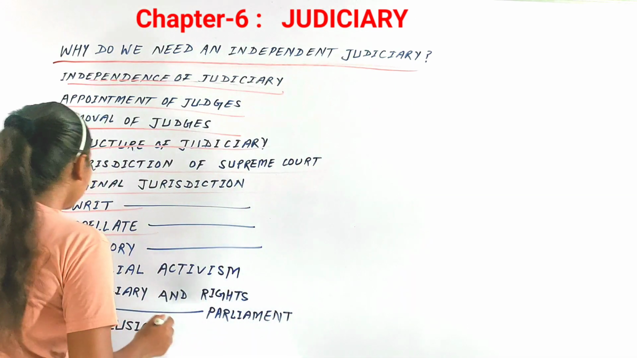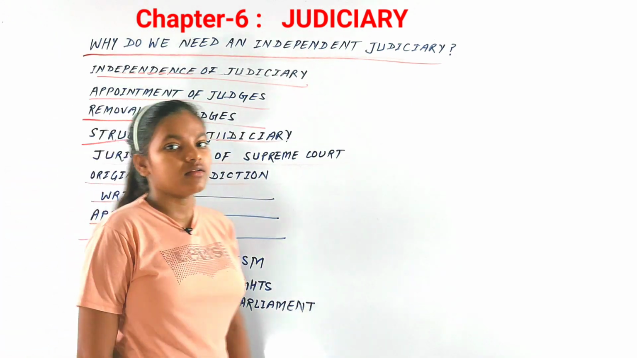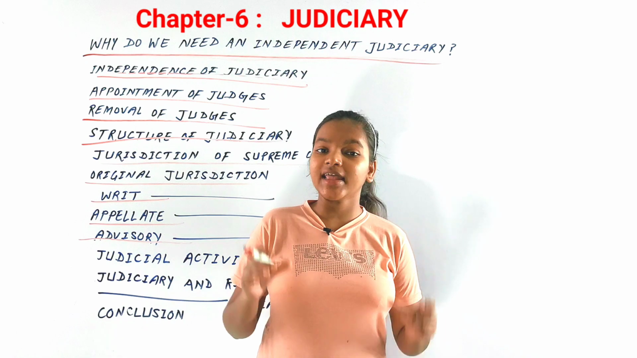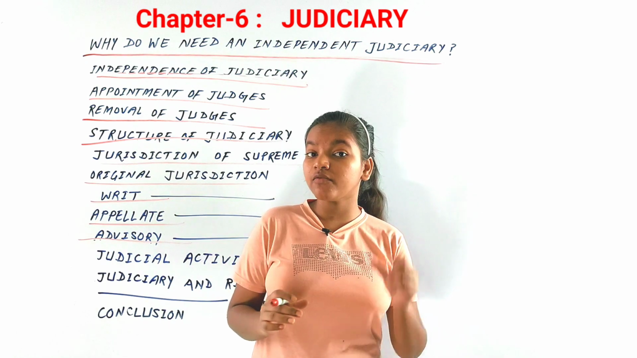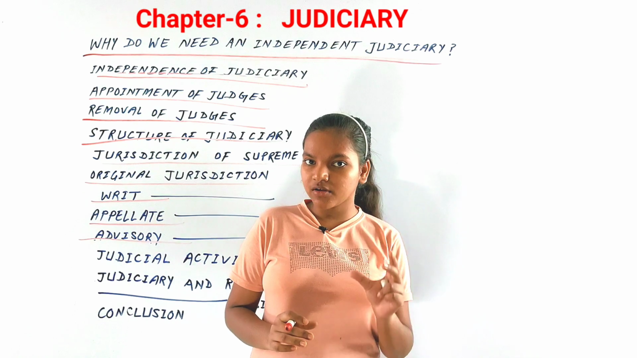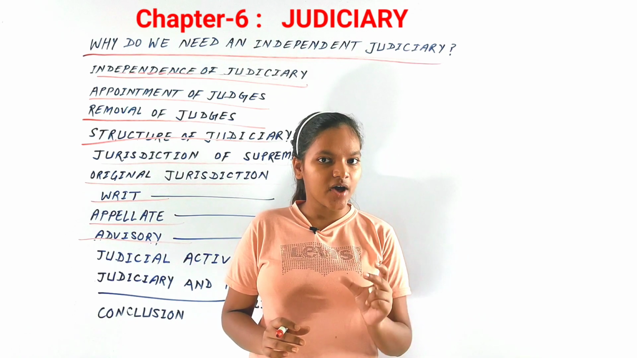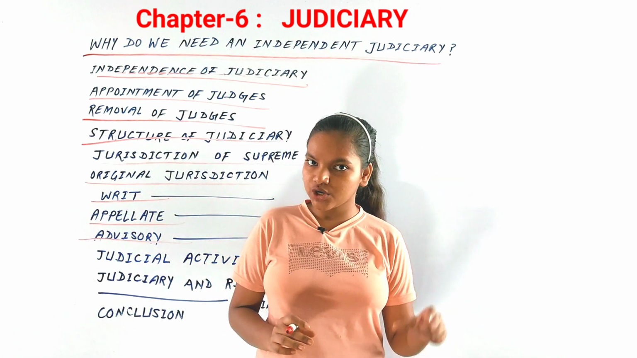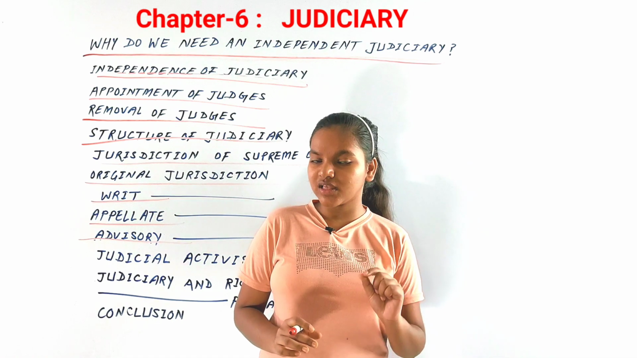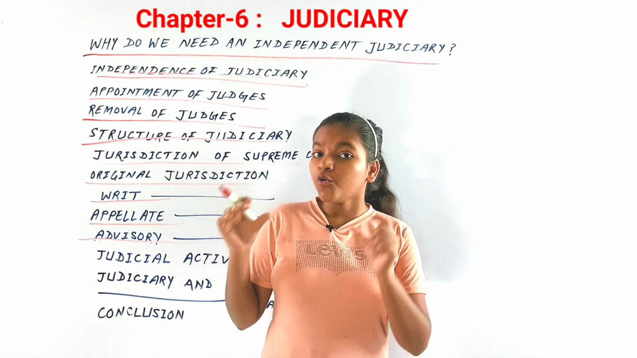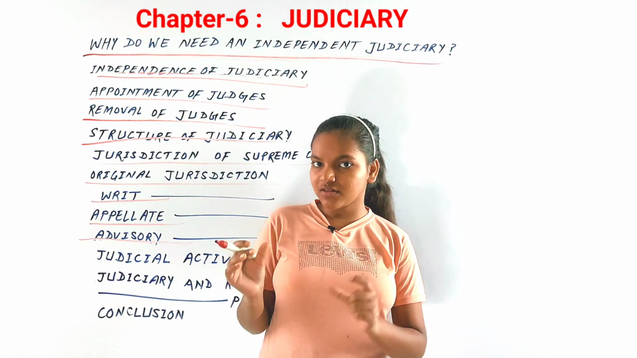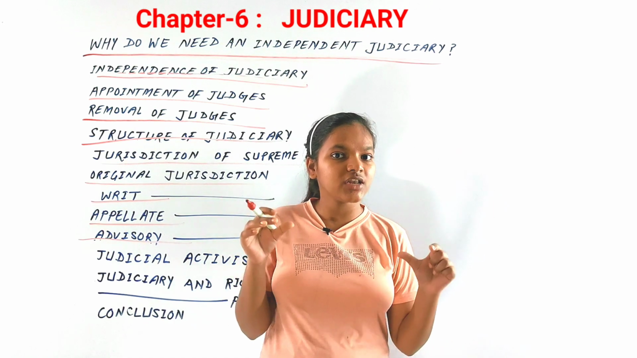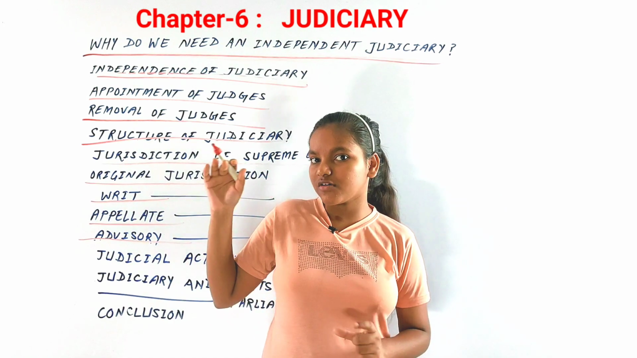Next comes advisory jurisdiction. Now, the President of India can refer any matter which is of public importance or which involves the interpretation of the Constitution to the Supreme Court for advice. So the Supreme Court, apart from possessing original jurisdiction, writ jurisdiction, and appellate jurisdiction, also possesses this advisory jurisdiction, in which it can give advice to the President of India on matters which are of public importance or which involve the interpretation of the Constitution.